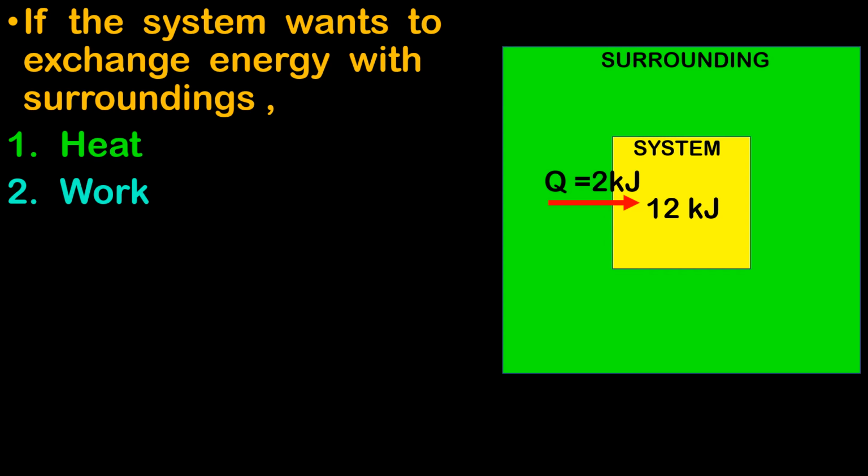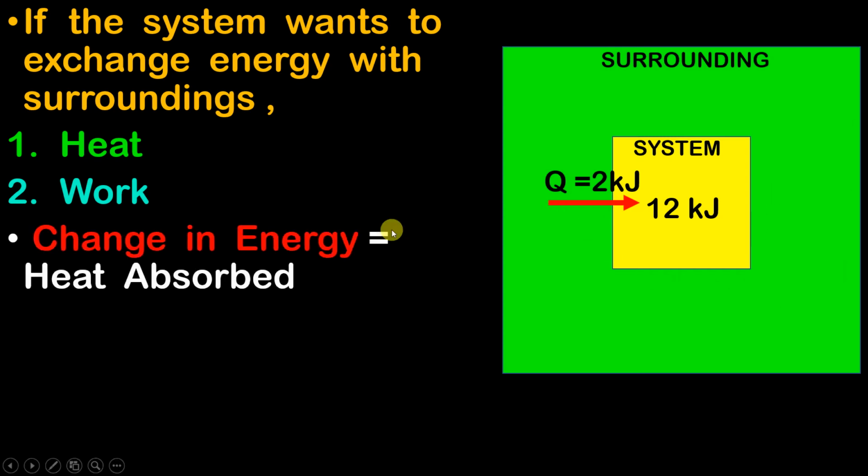So here if you observe, the change in energy is nothing but the heat absorbed. You are absorbing 2 kilojoules of heat, and your energy is also changing by 2 kilojoules. Initially it was 10 kilojoules and now it has become 12 kilojoules.